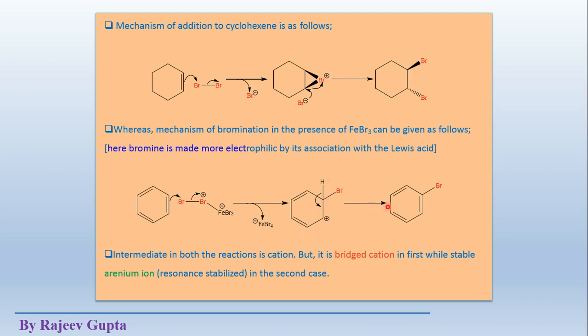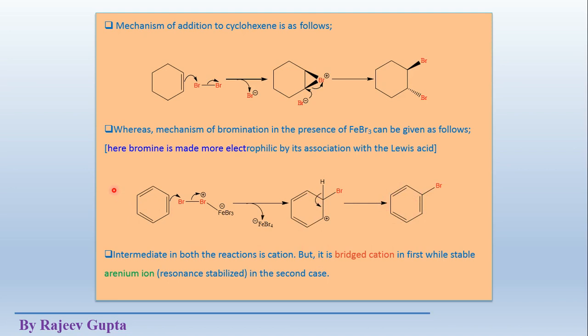Now this is the first step of this reaction, and in the second step this hydrogen atom is removed from here as H plus ion and leaves the sigma bonding electrons inside the ring, and these sigma bonding electrons convert into pi electrons, and the aromaticity is again recovered, meaning the final product becomes aromatic again. Now the complete reaction is an electrophilic substitution.